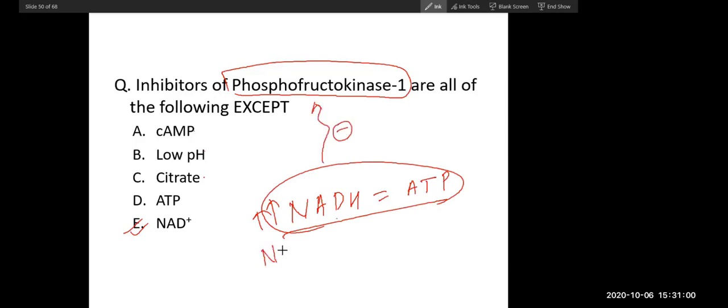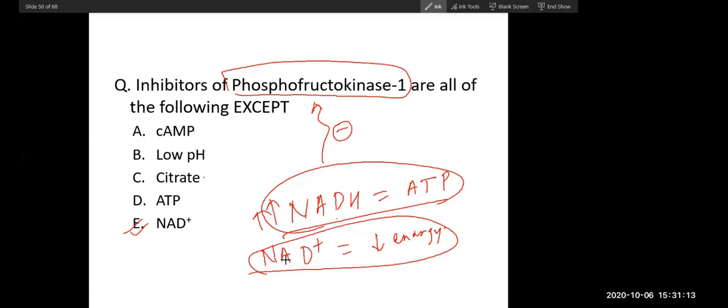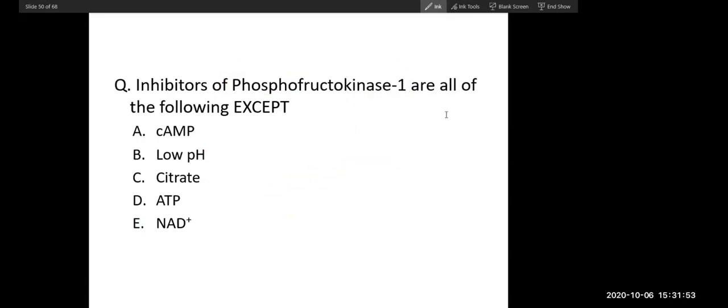But NAD plus is not. NAD plus is an energy-deficient compound, basically equivalent to low energy. So rather than the pathway, you need to understand the concept: high energy inhibits.